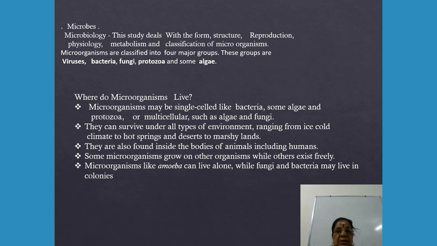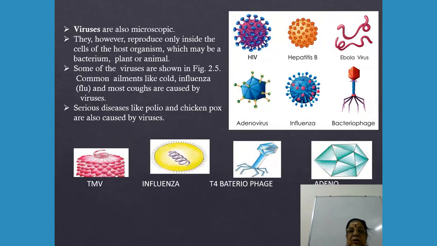land. They are also found inside the bodies of animals including human beings. They grow on other organisms as parasites and saprophytes, or they exist freely. An amoeba can live alone, while fungi and bacteria may live in colonies.